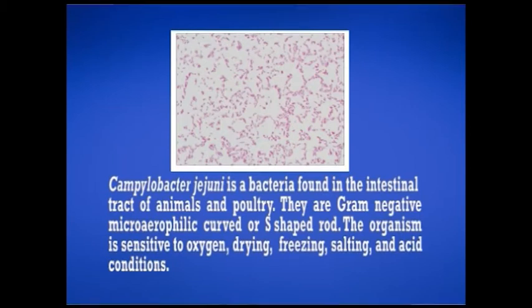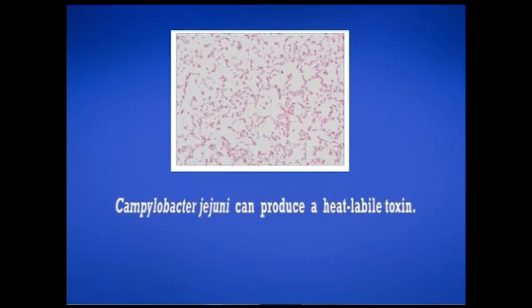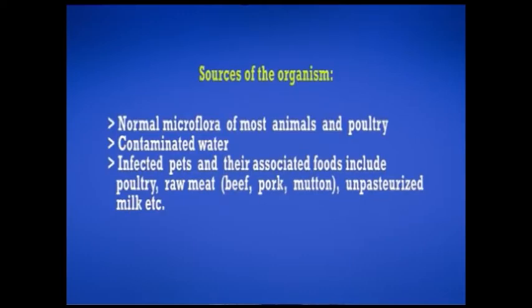Next is Campylobacter jejuni. Campylobacter jejuni is a bacteria that is found in the intestinal tract of animals and poultry. These organisms are gram-negative, microaerophilic, curved or S-shaped rods. This organism is very sensitive to oxygen, drying, freezing, salting and acid conditions. Campylobacter jejuni can produce a heat-labile toxin.